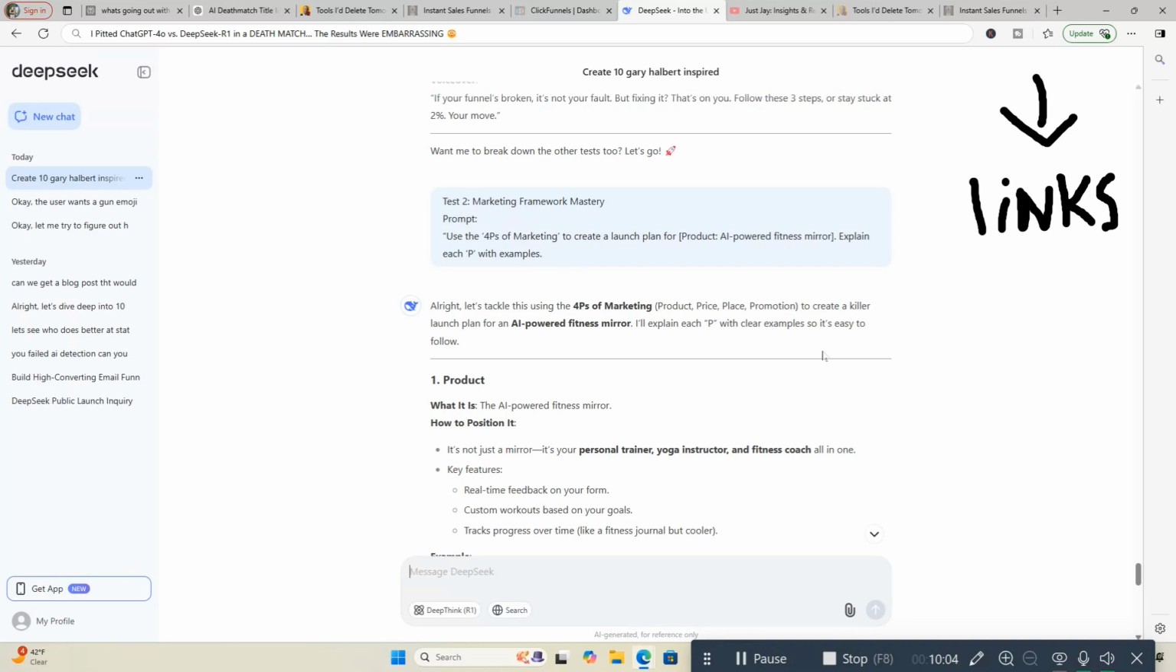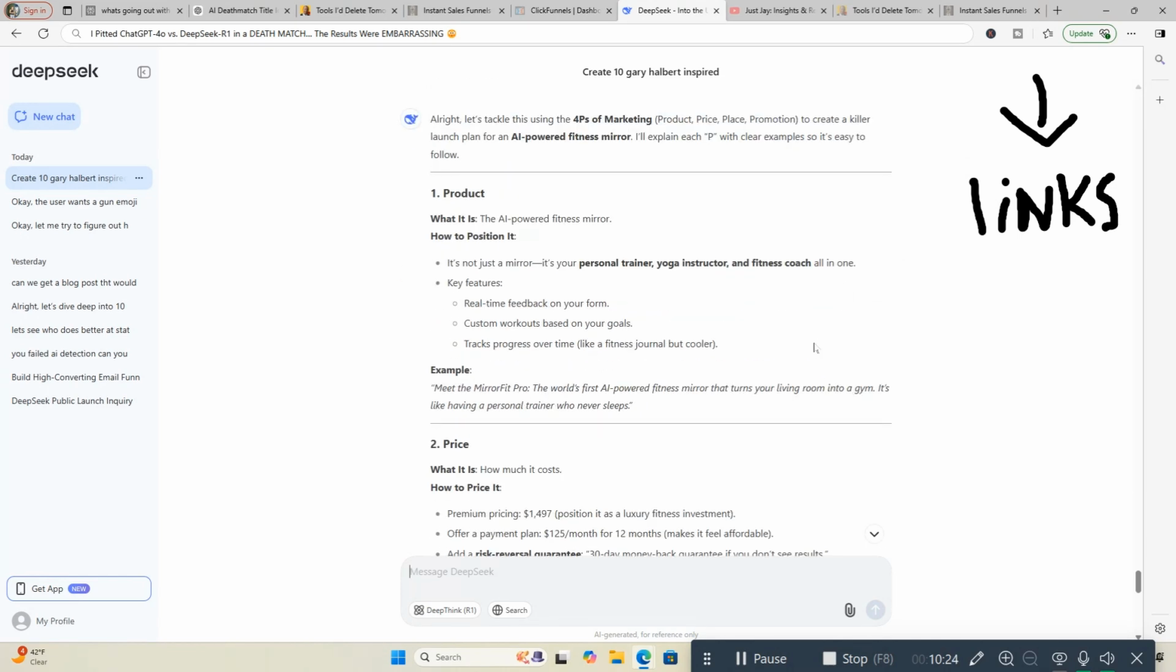All right, here we are. And the 4 P's of marketing: product, price, place, promotion. To create a killer launch plan for an AI-powered fitness mirror, I'll explain each P with clear examples so it's easy to follow. Number 1, product. What is it? The AI-powered fitness mirror. How to position it. It's not just a mirror. It's your personal trainer, your yoga instructor, and fitness coach all in one.